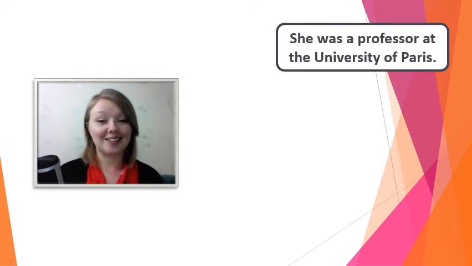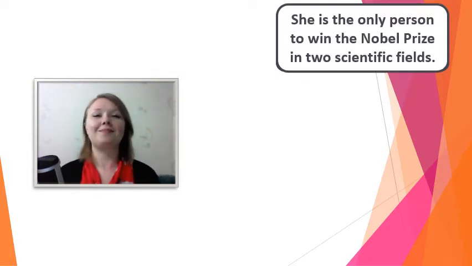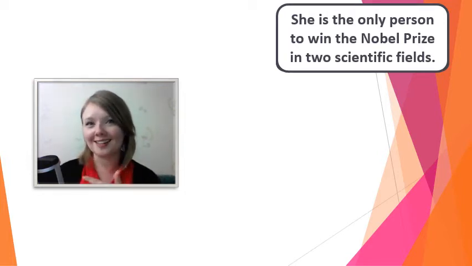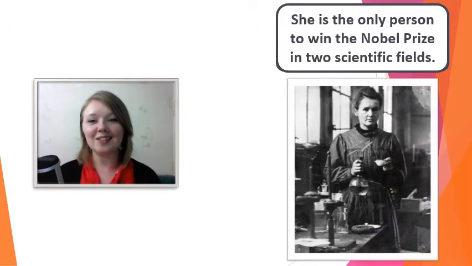Maybe this next tip will give it away. She is the only person to win the Nobel Prize in 2 scientific fields. So this famous historical person won a Nobel Prize in physics and won a Nobel Prize in chemistry. Now did you figure out who it is? It's Marie Curie.